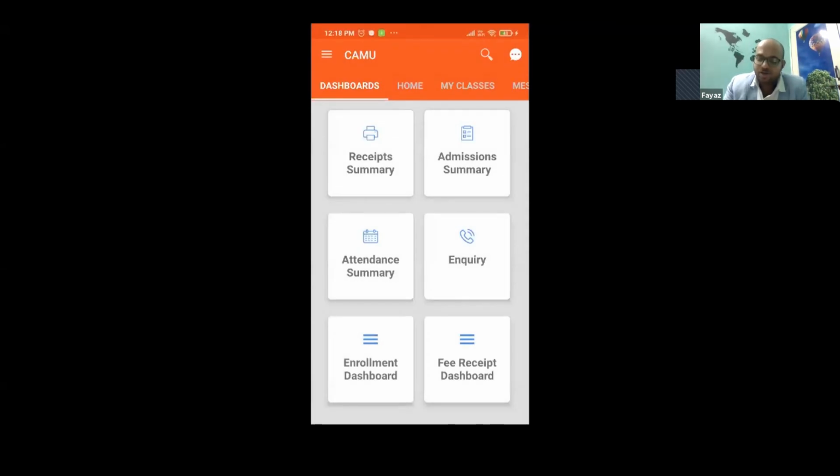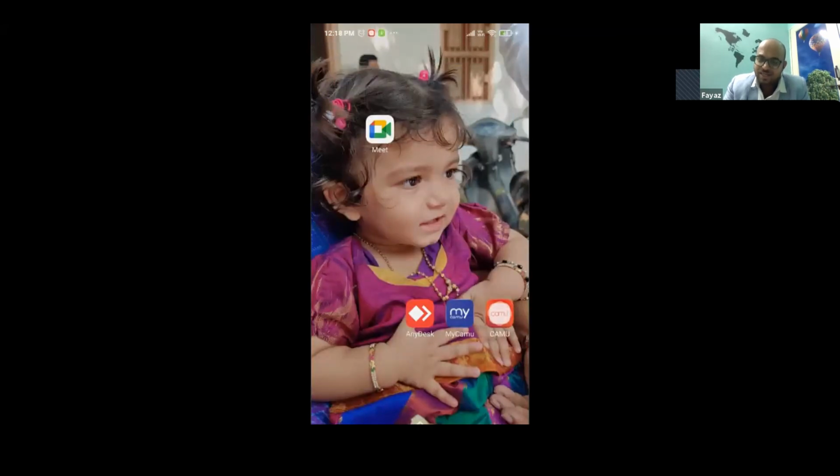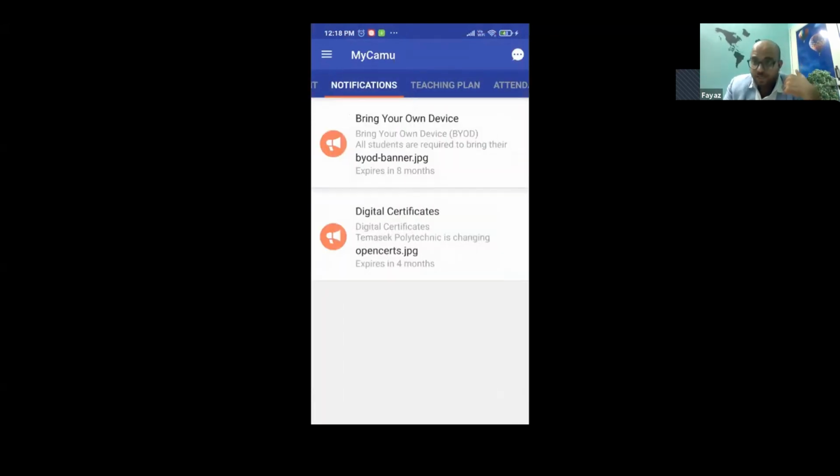They can always come back and log in with their login ID. So this serves two purposes. First, it will act as a bridge between alma mater and alumni. Any communication that you want to make can be sent here via the notifications. And as a student, I will have access to all my teaching content, teaching plans, videos, where I can always come back and learn or relive all the concepts I have learned. And one more thing is you can offer them short courses, micro learning courses, where they can register remotely and also get their certifications done.